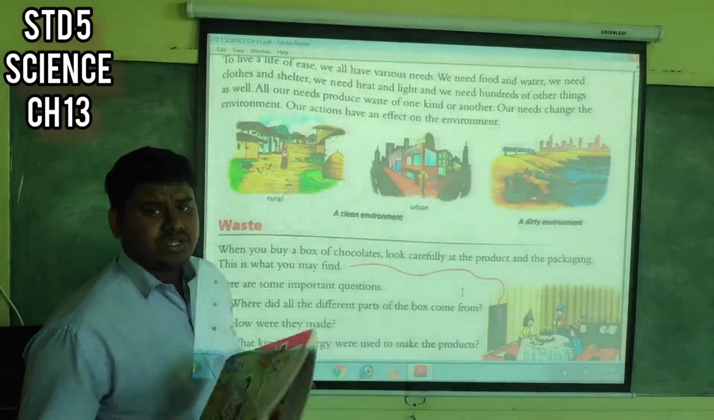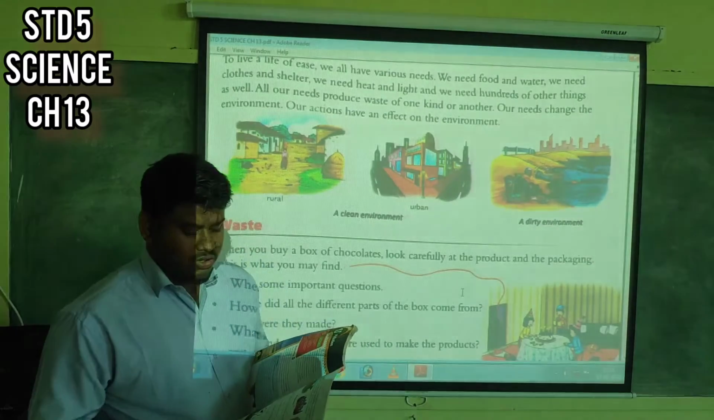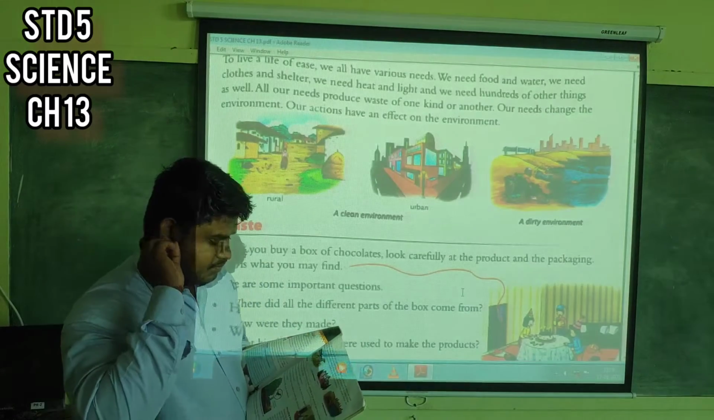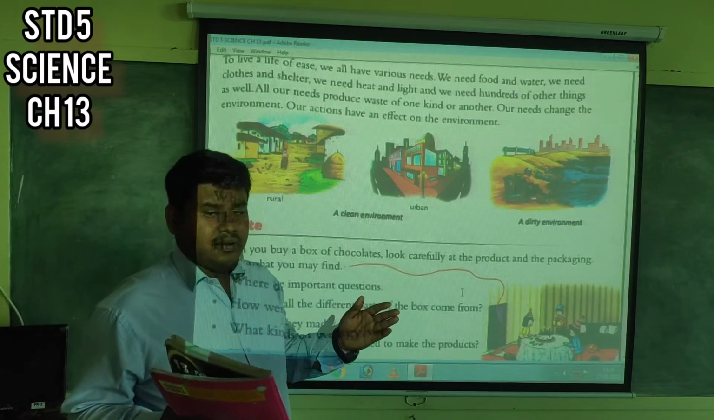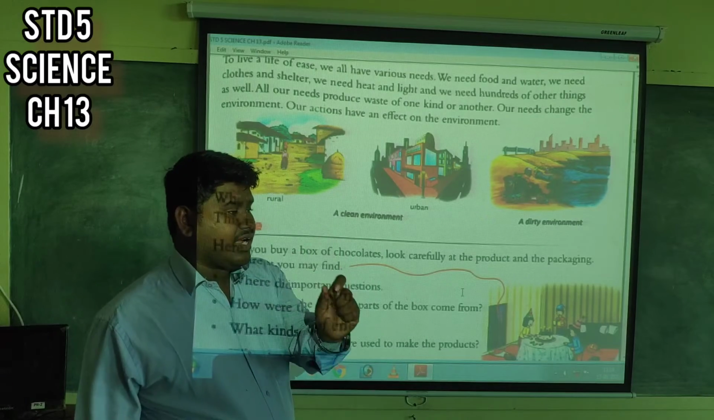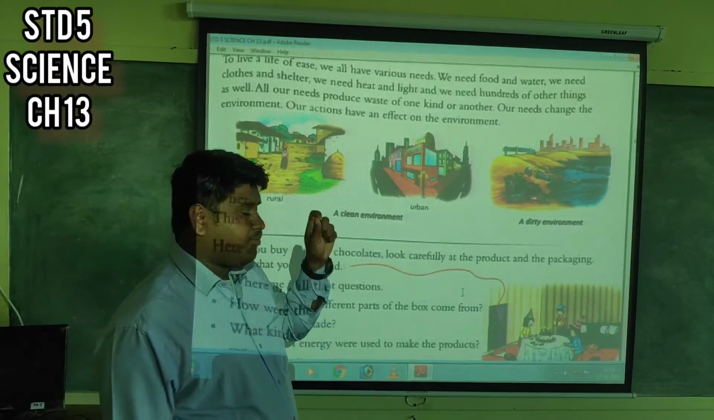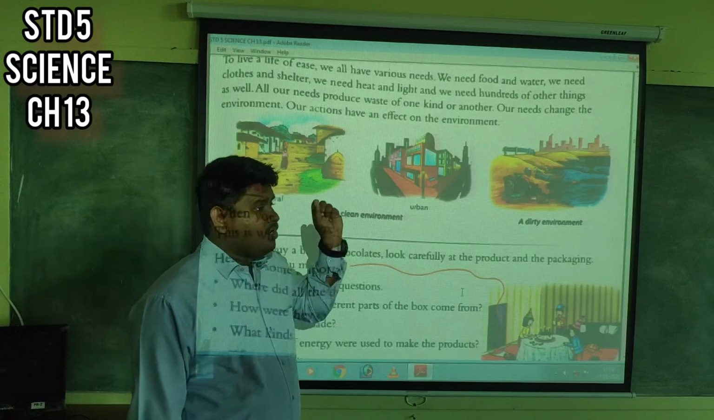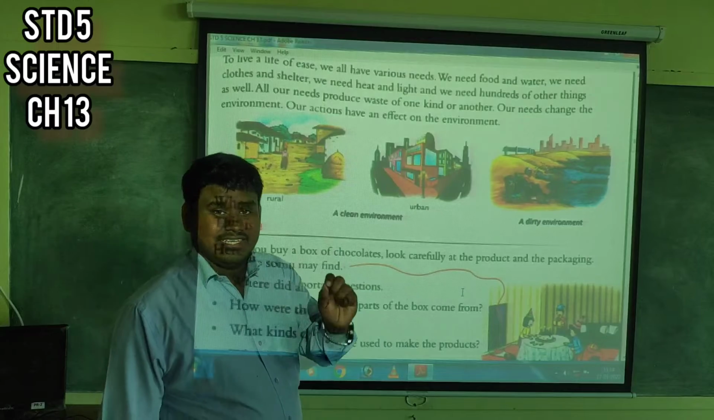So what actually is waste? When you buy a box of clothes, look carefully at the packaging. This is what you may find. If you are buying some product, it is in a box, and there will be written handle with care. Then there will be a symbol of a dustbin. They are instructing you to throw it in a dustbin. If it is non-biodegradable, they are telling you to dispose of it wisely.